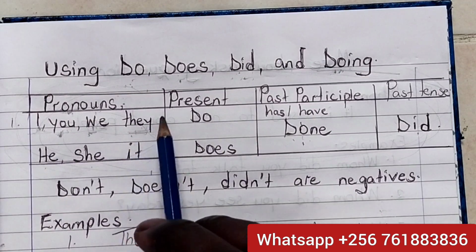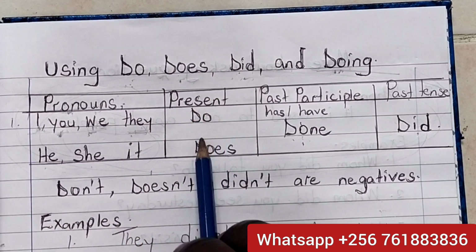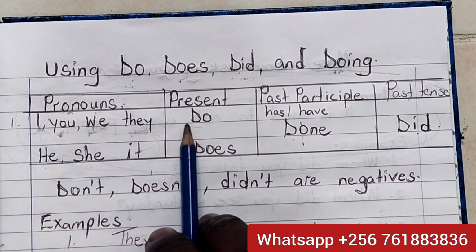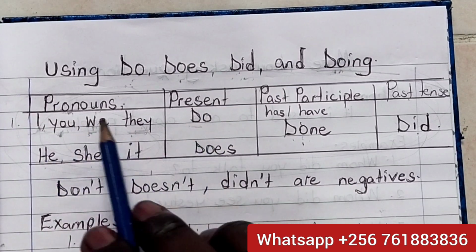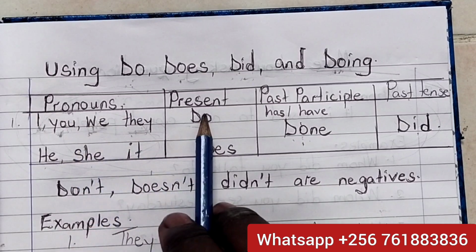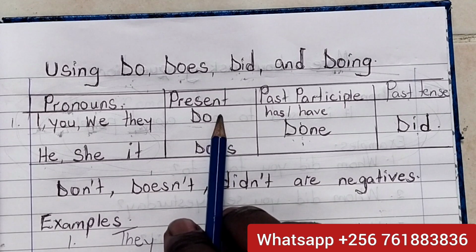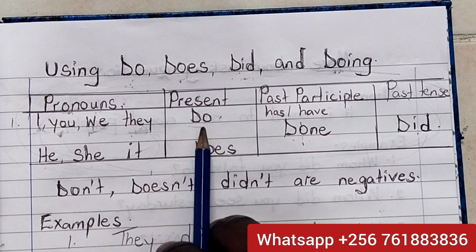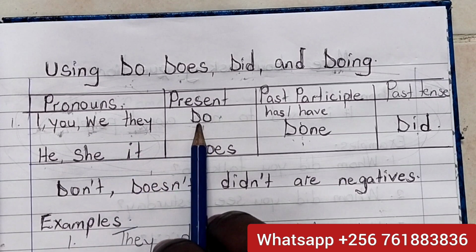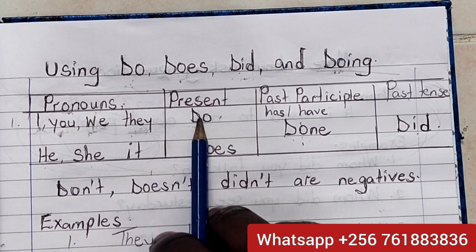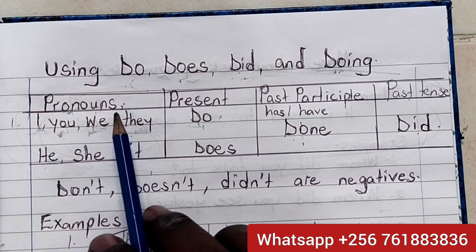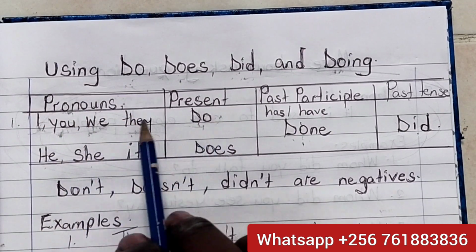All right. So in present tense, we use do. I do, you do, we do, they do. In the present, it's continuous. We use do. They do the work every day. They do the job very well. We do. We don't. They don't. I don't. Do goes with plural pronouns and I. I do, you do, we do, they do.